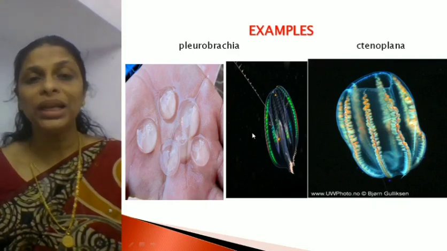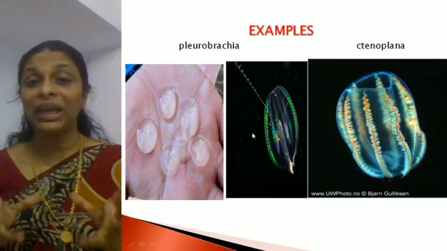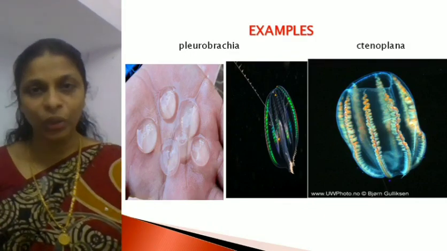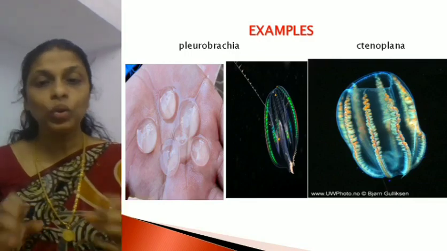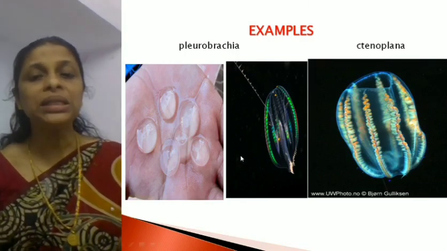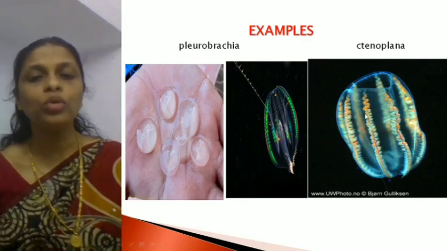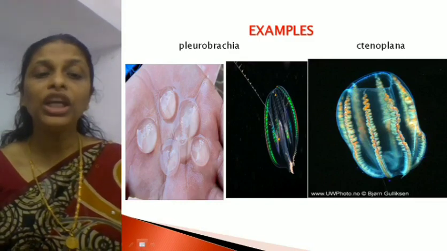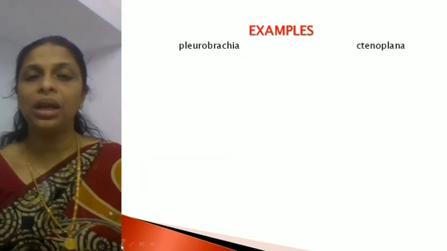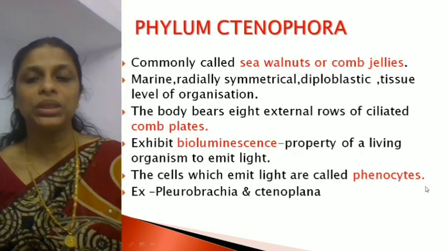When Pleurobrachia moves in water, it emits light even during daytime, but at night we can see it at the bottom of the sea. They emit these lights, and the cells which emit light are found on these vertical rows. The cells which emit light are called photocytes.